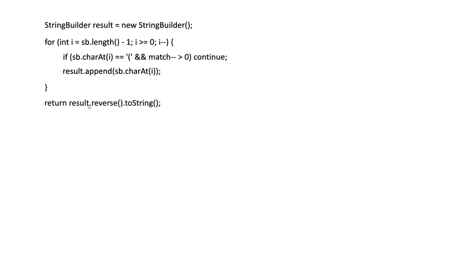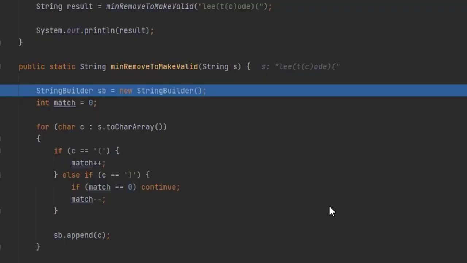The only thing we have to do now is return the result. Now, because we went through it backwards, the result is actually backwards, so we just need to reverse it back to the string. And that is pretty much it. So let's run this through the debugger and see what we come up with. So what I did was I used the first example, but I added an open paren at the end, so you can see that second string builder in action.